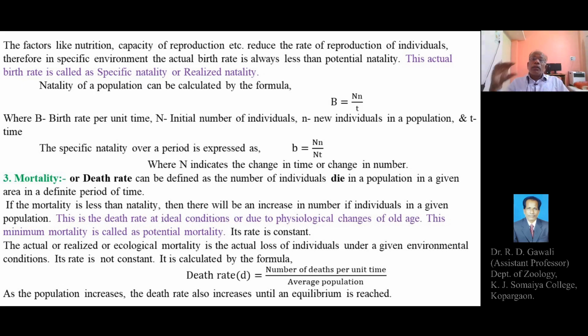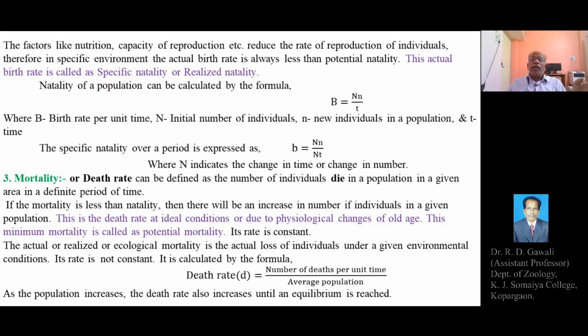So as the population increases, death rate also increases, and there may be an equilibrium at which the rate of natality equals the rate of mortality.